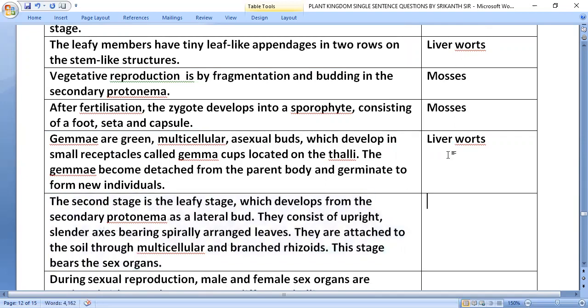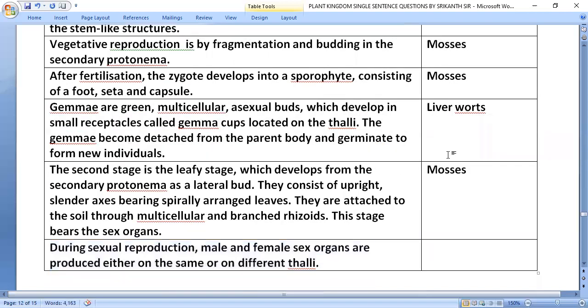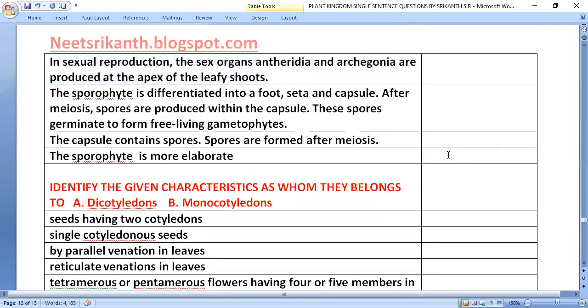The second stage is the leafy stage, which develops from the secondary protonema as a lateral bud. They consist of an upright, slender axis bearing spirally arranged leaves. They are attached to the soil through multicellular and branched rhizoids. This stage bears sex organs, mosses. During sexual reproduction, male and female sex organs are produced either on the same or on different thalli, that is in liverworts. In sexual reproduction, sex organs, antheridia and archegonia, are produced at the apex of the leafy shoots, mosses.